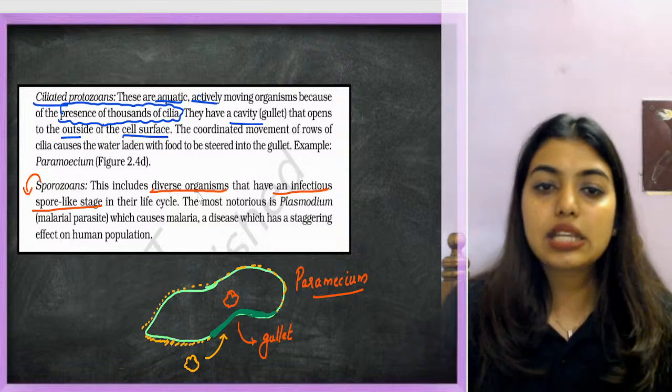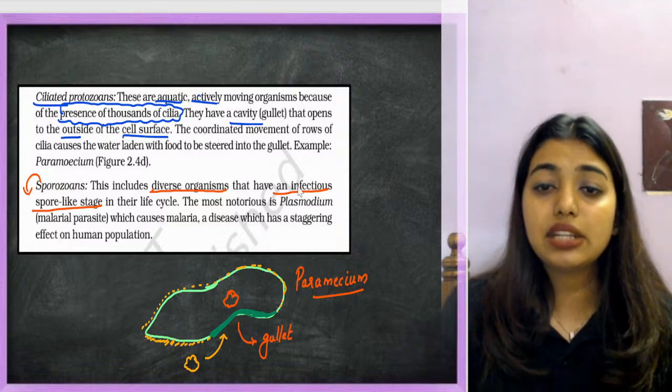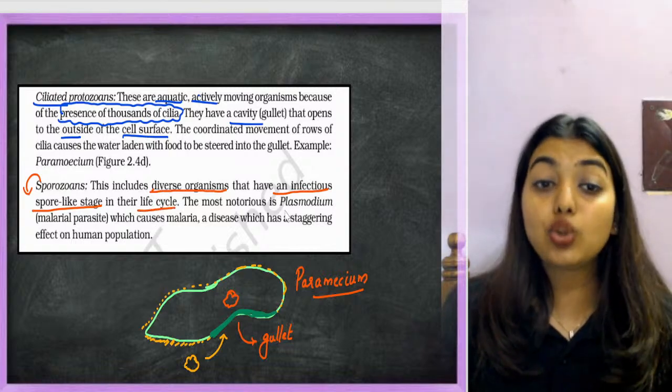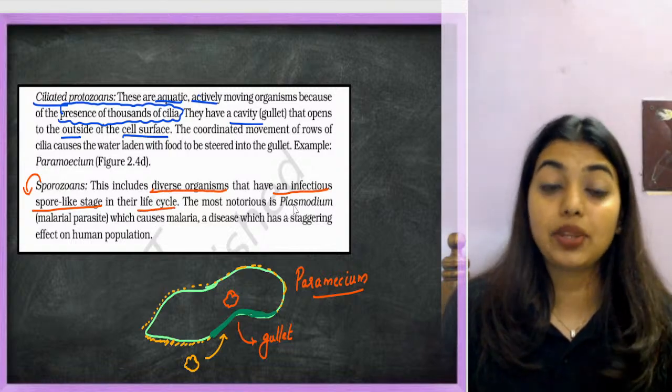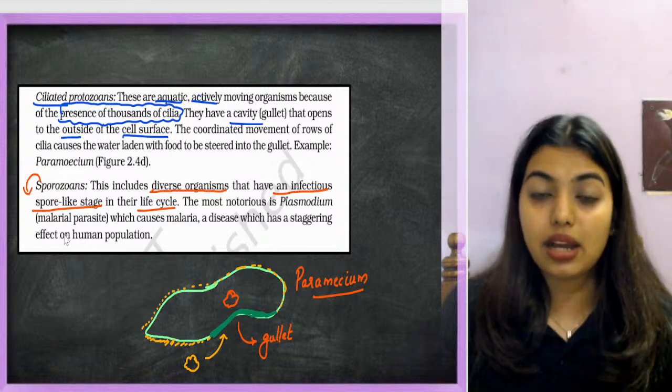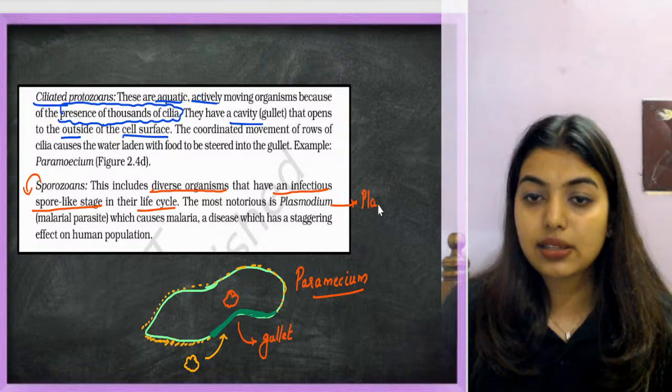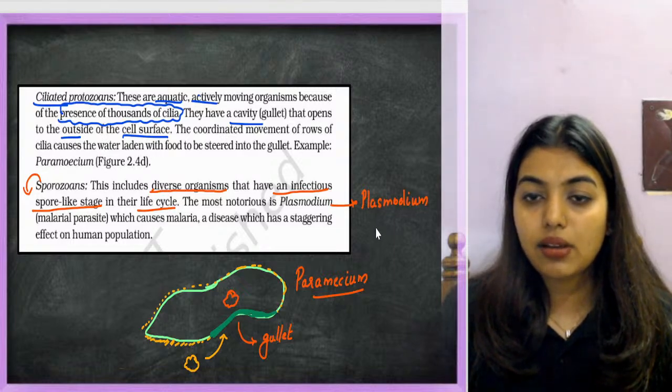Okay, this includes diverse organisms that have an infectious spore-like stage in their life cycle. The most notorious is Plasmodium, the one that causes malaria. Plasmodium vivax, full name is Plasmodium vivax.